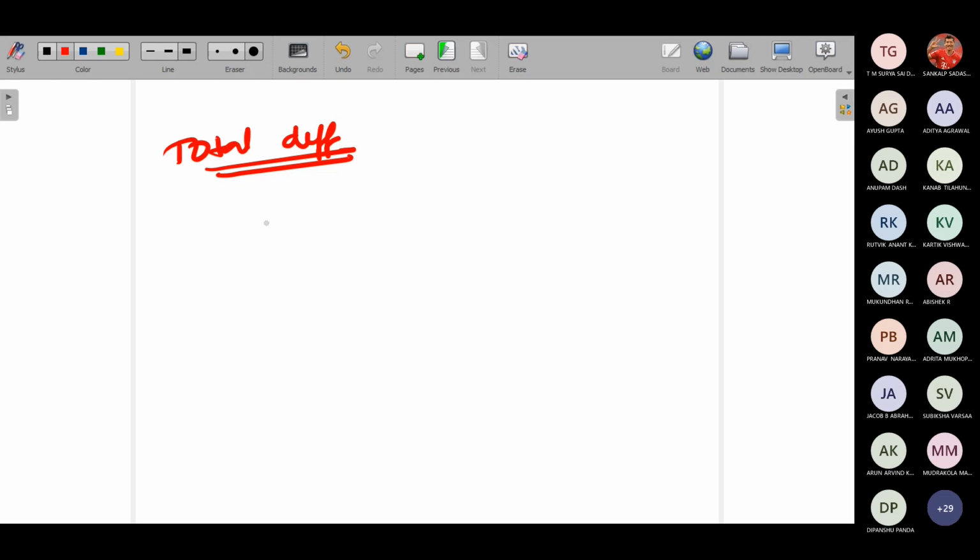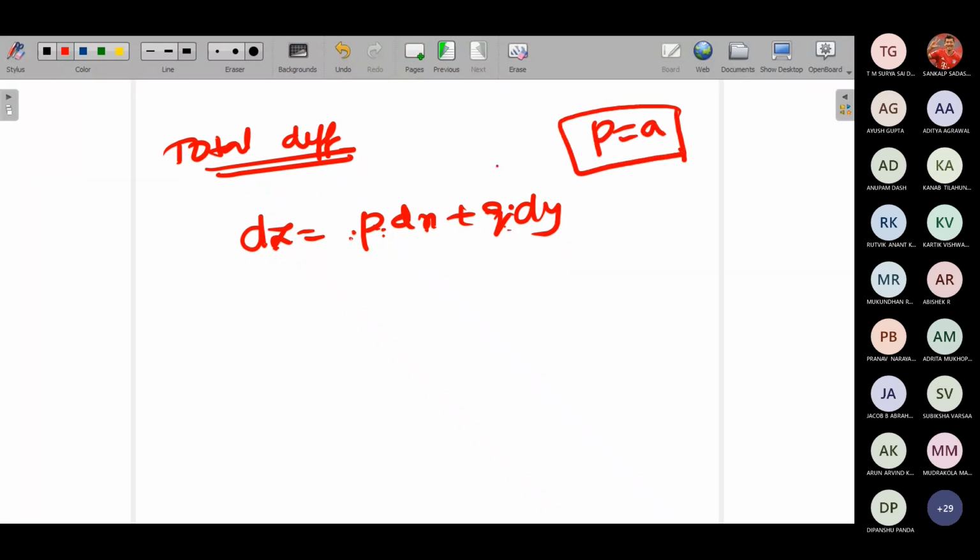What was the total differential I gave? I gave dz is equal to p dx plus q dy. P and q are partial derivatives with respect to x and with respect to y. So the total differential will be of the form dz is equal to p dx plus q dy. In the first case, I simply told you to assume the substitution p equal to a.